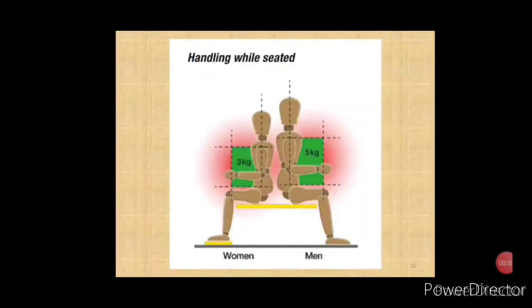These are the safe loads for handling while seated. If the load is more or it is handled outside the green zone, then detailed assessment is required. So see, in your workplace, if a person is handling a load while seated, see whether the loads are equal to the given value or the value shown in the figure, or it is lesser. If it is equal to or lesser than the given load, then it may be considered as a low risk activity.